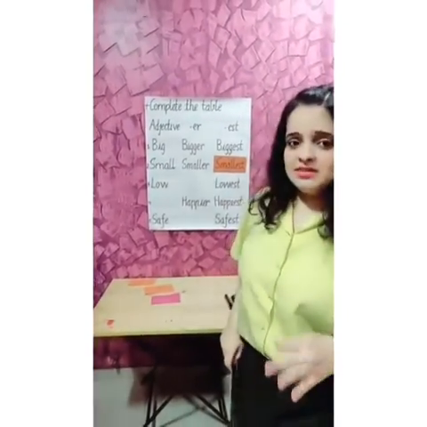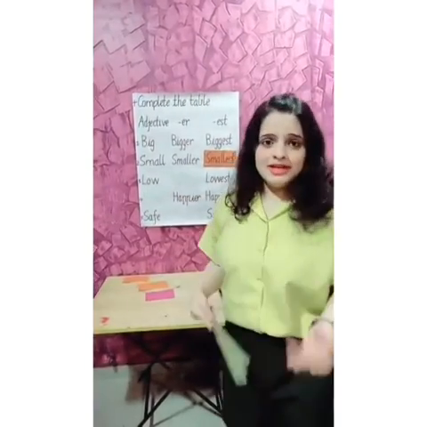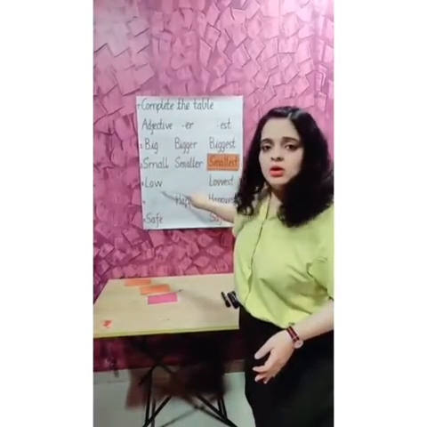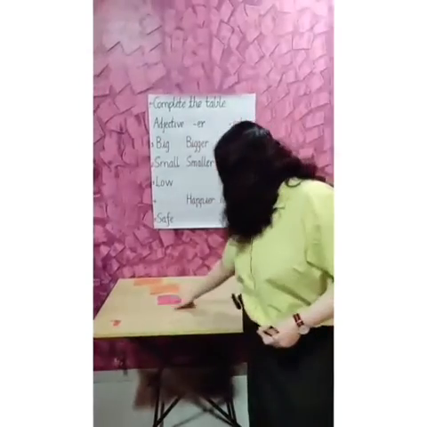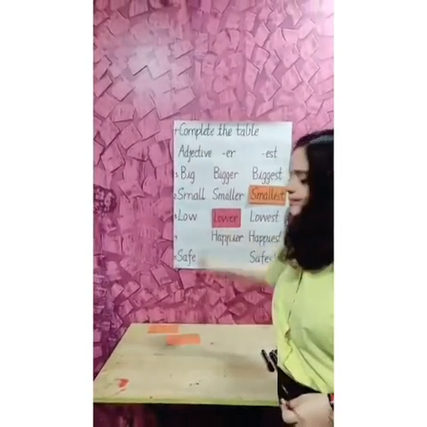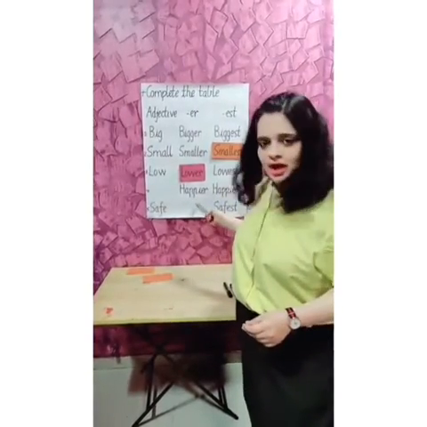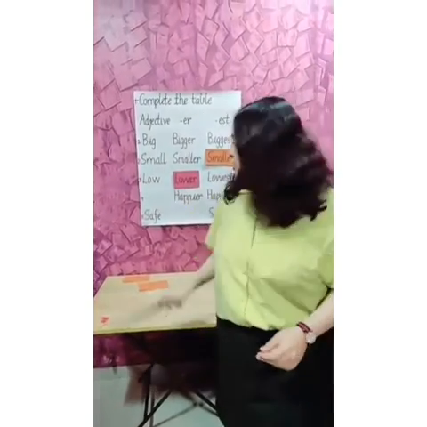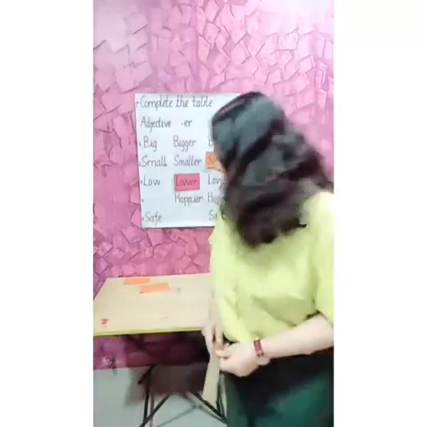Let us see our third question. Low, dash, lowest. What will be the next answer? So here this is a comparative. To low we add the suffix er. So the answer will be lower. Our fourth question: dash, happier and happiest. What will be the positive degree? Here we are finding the positive degree. So the answer will be happy.